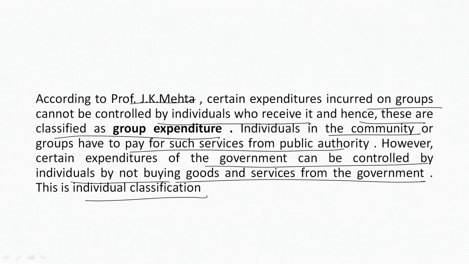Like in a group system, in a community, installation of something becomes very important. That needs to be installed. For that, a specific price is paid by the group, and as a mandatory law, the thing needs to be installed in that particular community. That becomes the group expenditure. However, Professor J.K. Mehta himself said it is very difficult to give a clear line of demarcation between group and individual expenditures, and many times both are used together.